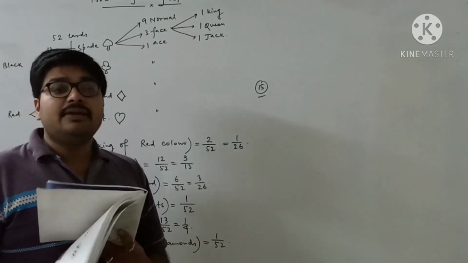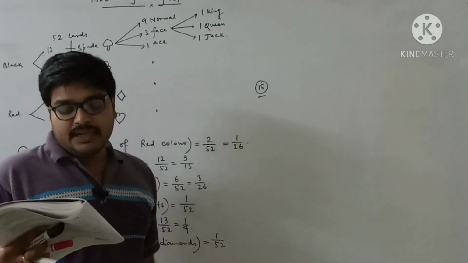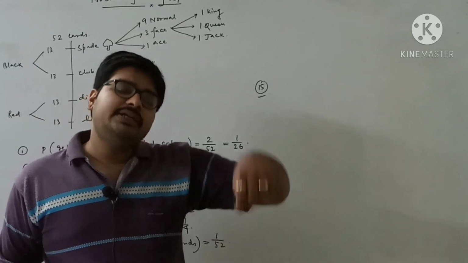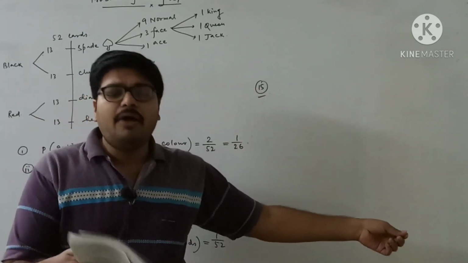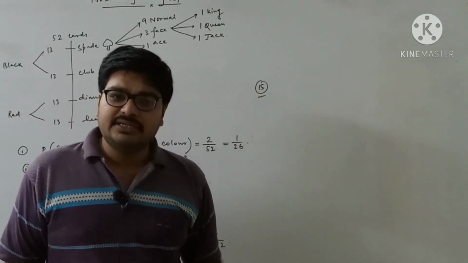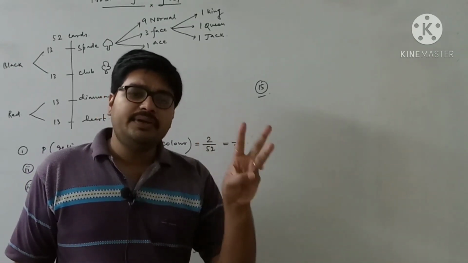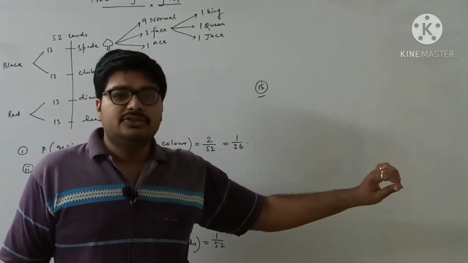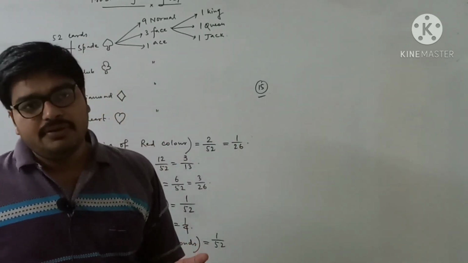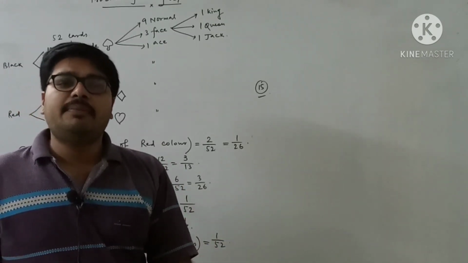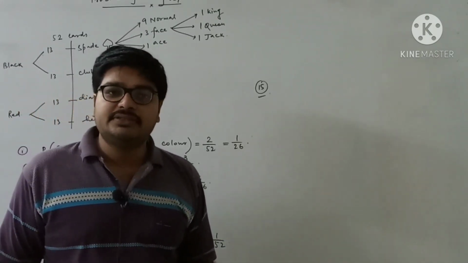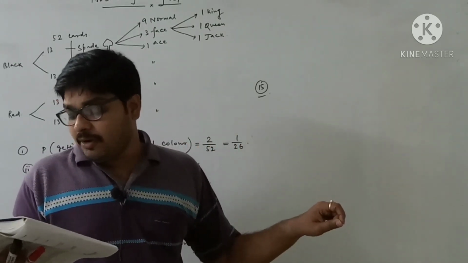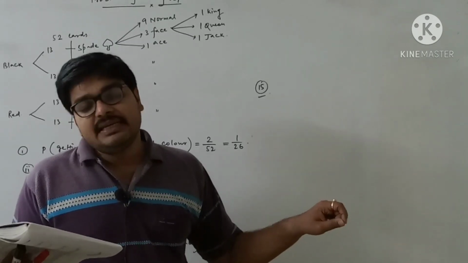And you just see the second one, question number 2. If the queen is drawn and put aside, now you just think, if the queen is drawn and put aside, so now how many cards are there? At first the 5 cards were there: the 10, King, Queen, Jack and Ace. Now the Queen you have just taken and put aside. So total how many cards now remain? 4. So now if you want to find the probability, you have to consider that 4 cards are there only, not 5 cards. So whenever the Queen has been taken and put aside, what is the probability that the second card picked up is an Ace?